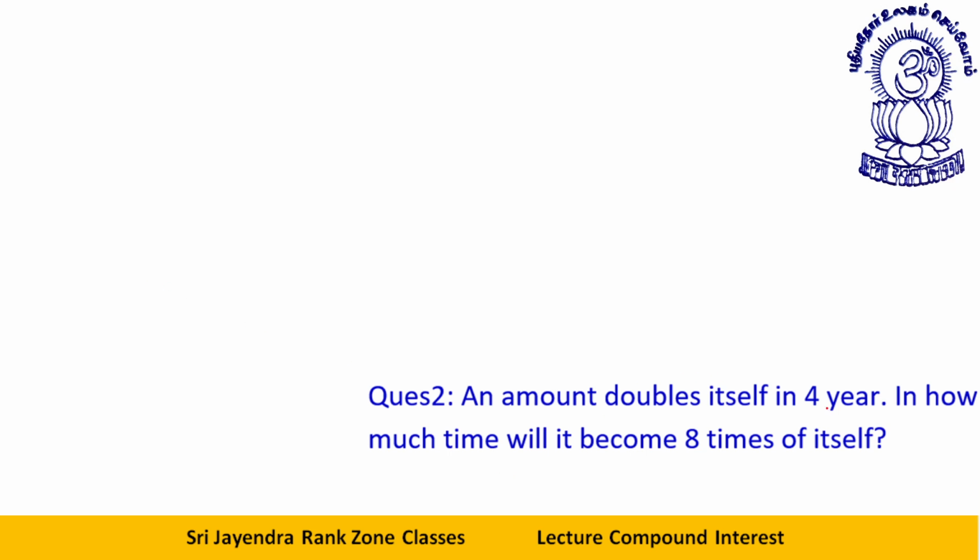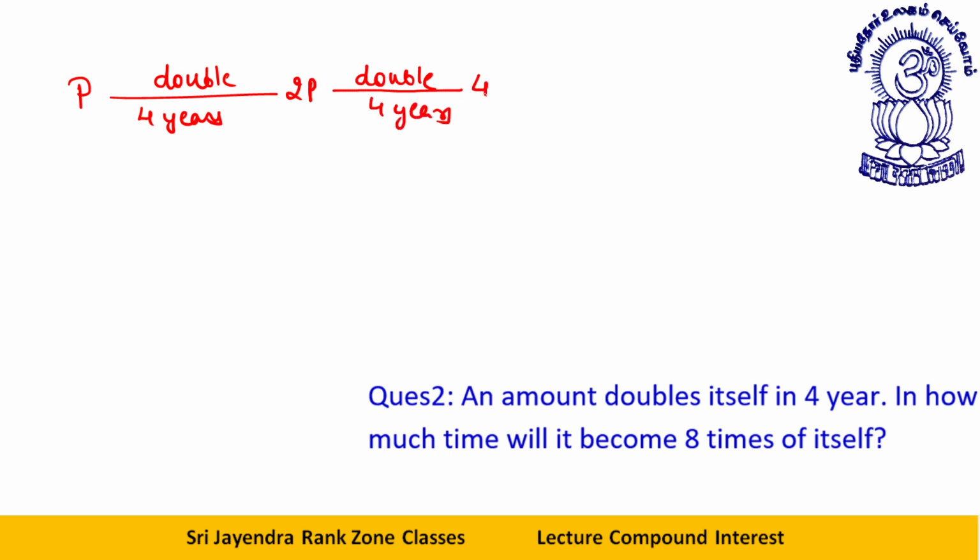An amount doubles itself in 4 years. In how much time will it become 8 times of itself? See, this is principal. Double. Time is 4 years. So it becomes 2p. Again, let's say it needs to be doubled. Again, 4 years. If I double it, it will become 4p. It hasn't reached the 8 mark.